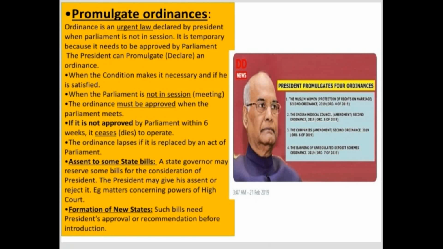Such ordinances will be issued by the President of India, generally sent from the government. So the government, in making its urgent laws, will issue ordinances through the president, and hence these ordinances can be called urgent laws.